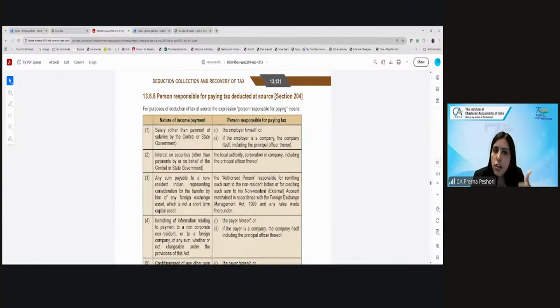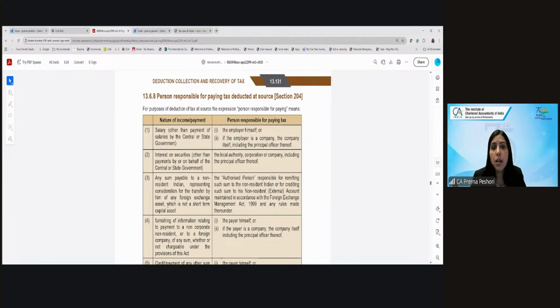In case of salary, other than central and state government salary, the employer himself, or its principal officer if it's a company. In case of interest on securities, the local authority, the company, the corporation, and the principal officer.